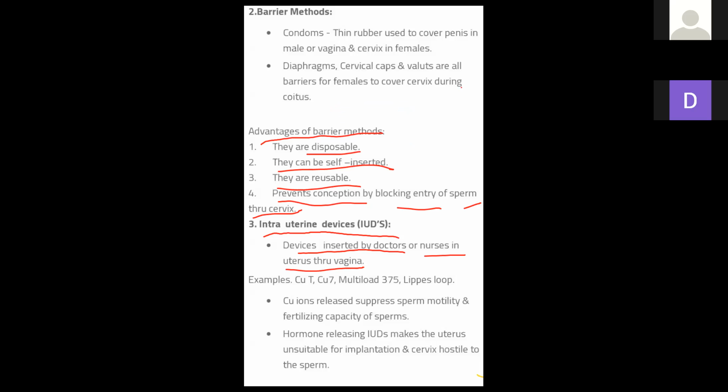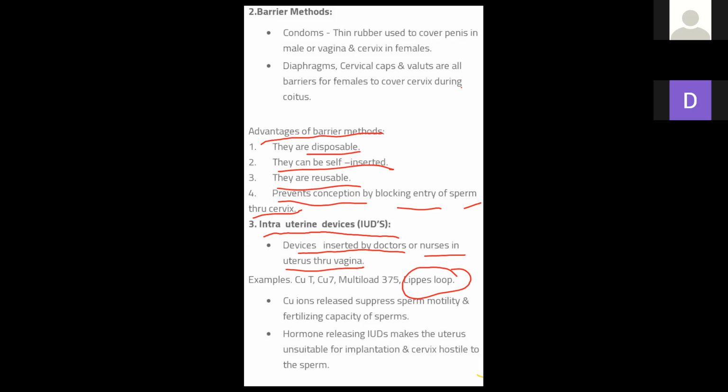Is it clear, everybody? Non-medicated, as the name suggests, means no medicine is used. These devices are not releasing any type of medicine. Here is the example of Lippes Loop. Sorry, it is the example of non-medicated IUDs, that is, intrauterine devices.